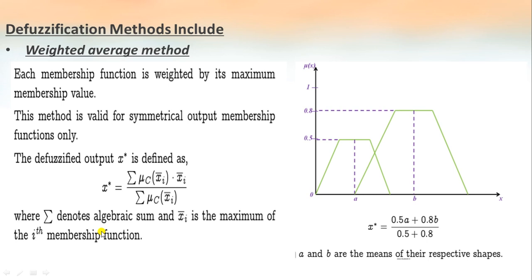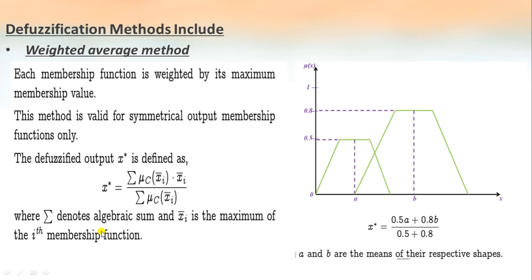The third one is the weighted average method. In this method, every membership function is weighted by its maximum membership value. This method is valid only for symmetrical output membership functions.